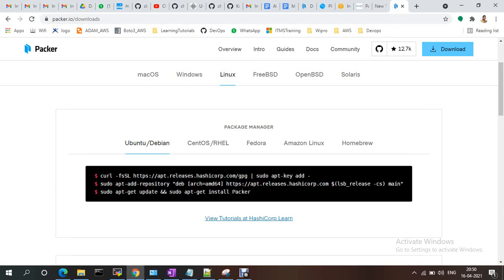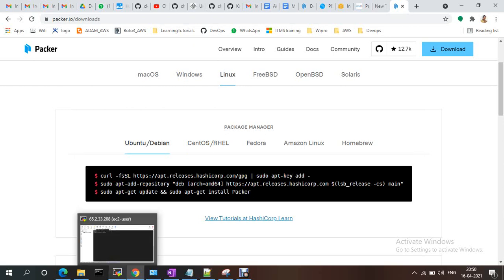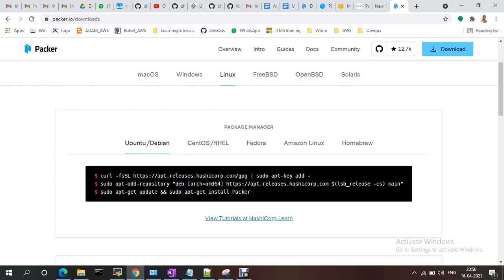Now after installation, I need to create an EC2 instance using Packer. For that integration, to provide the permissions, I created a username and password in IAM.